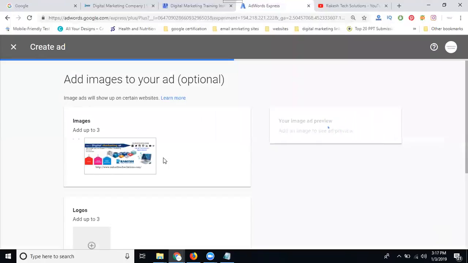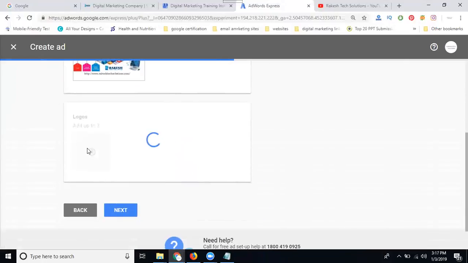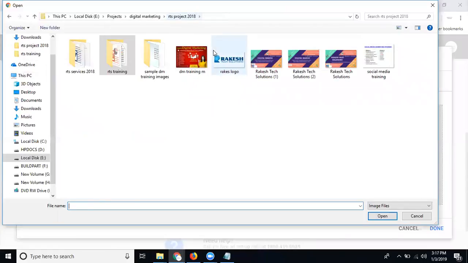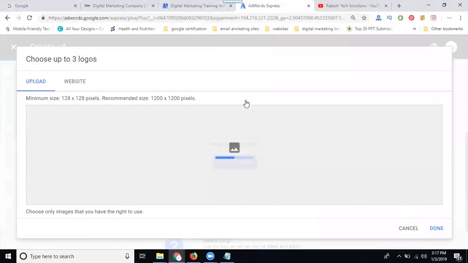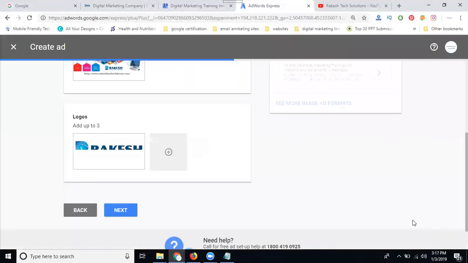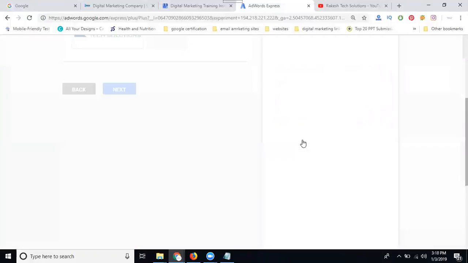So, coming here, first add your logo. Upload. The logo is uploaded here. Done. So after adding three images and one logo, now you can see the ad formats.